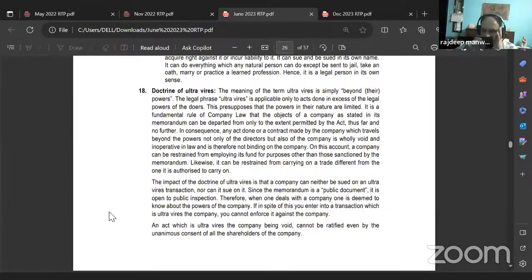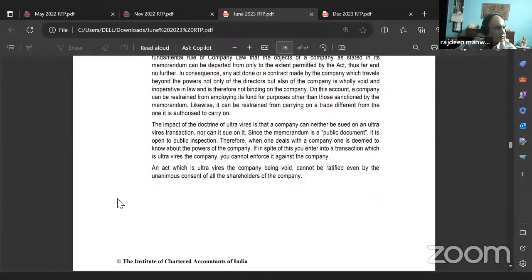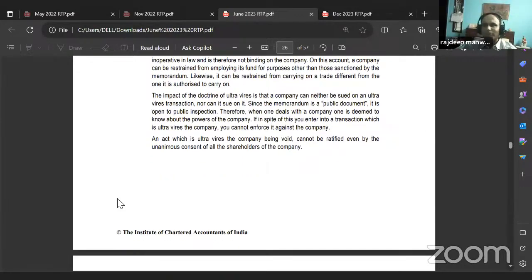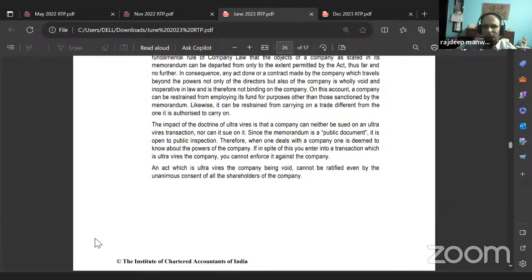In consequence, any act done or a contract made by the company which travels beyond the powers not only of the... Okay, leave that. You understood, no? That's the doctrine of ultra vires, right? Did you all understand it? What is the doctrine of ultra vires? We've done this in detail, right? We did the case also, Ritchie versus Ashbury Railway Carriage Company Limited, remember? Yes, sir. Next one.